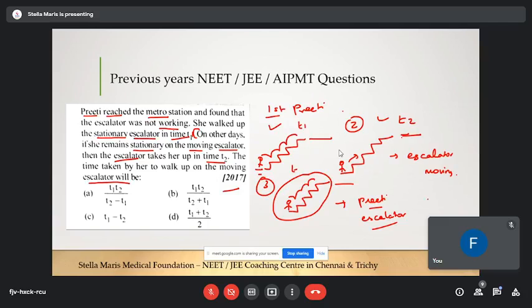I'm going to name this common distance as D. They're asking the time taken by her to walk up on the moving escalator, that is this one. To find time, we can find it in terms of velocity.